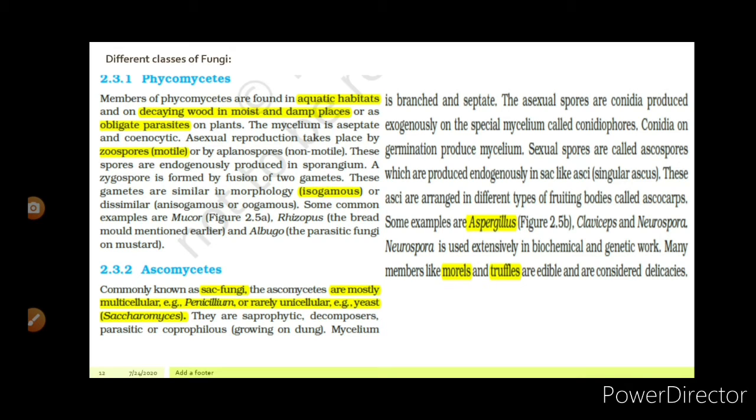Mycelium is branched and septate. The asexual spores are conidia produced exogenously on the special mycelium called conidiophores. Conidia germinate to produce mycelium. Sexual spores are called ascospores, which are produced endogenously in sac-like asci. Okay. Many members like morels and truffles are edible and are considered delicacies. Morels and truffles are eaten and they are examples of Ascomycetes.